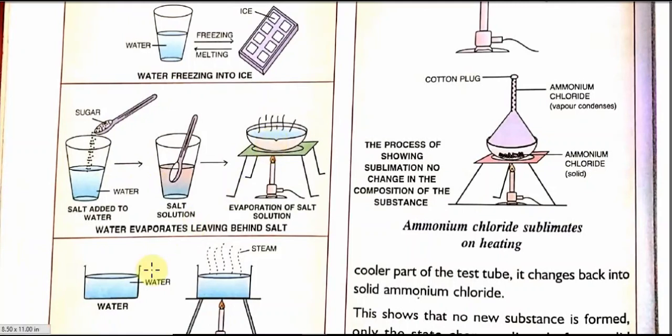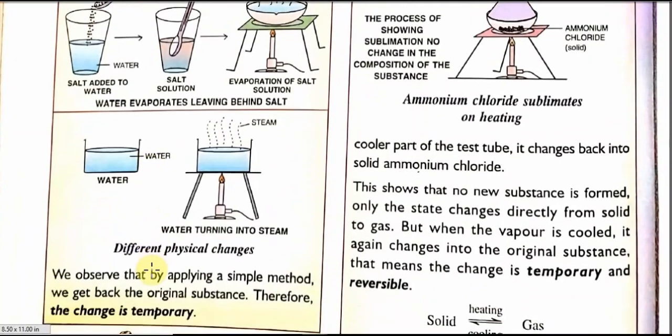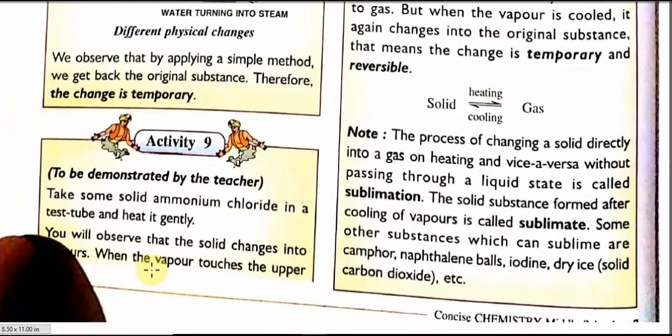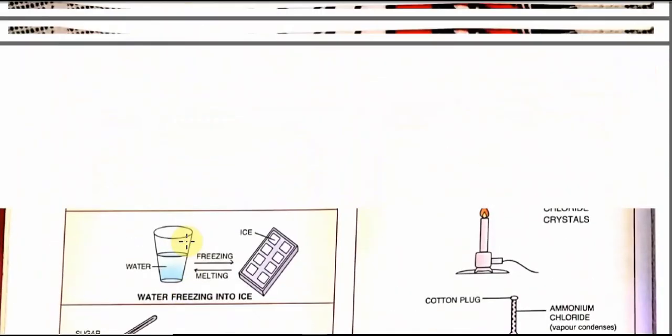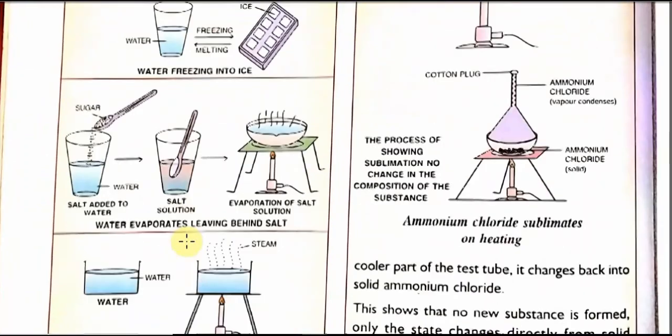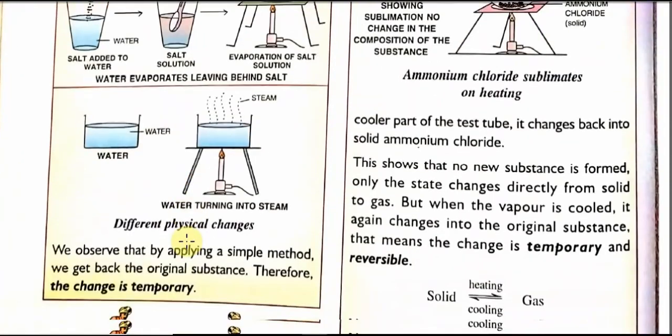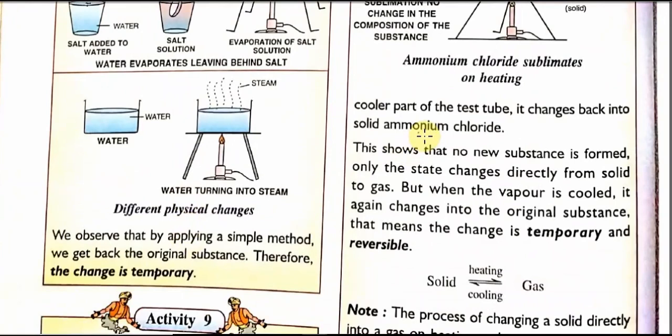Now students, let us perform an activity, which is activity number 9. Please check the mouse cursor painted in yellow on the left hand side of your screen. Take some solid ammonium chloride in a test tube and heat it gently. You will observe that the solid changes into vapor. When the vapor touches the upper cooler part of the test tube, it changes back to solid ammonium chloride.